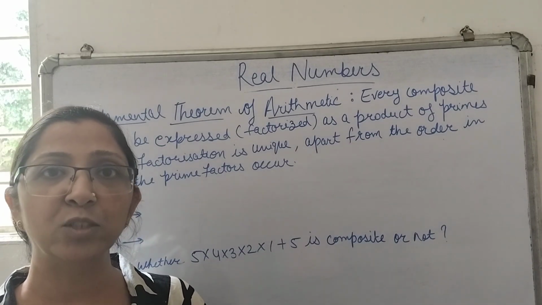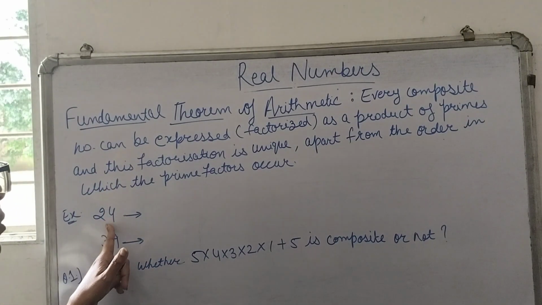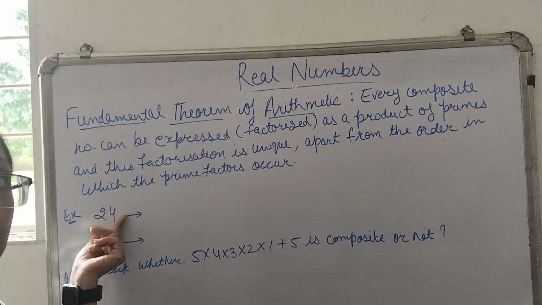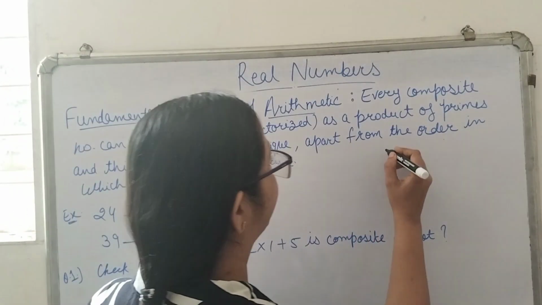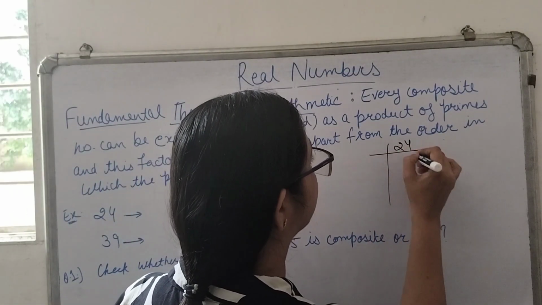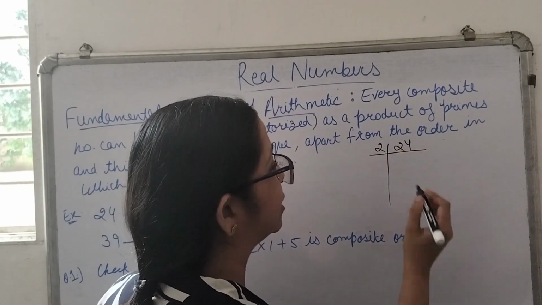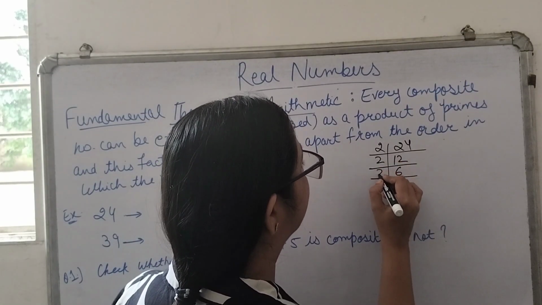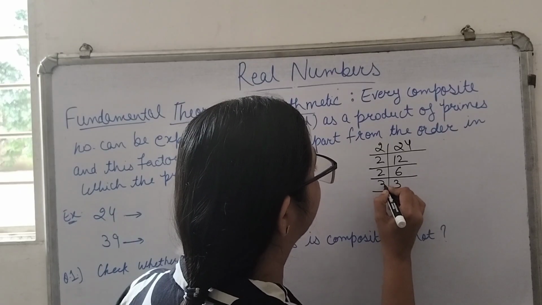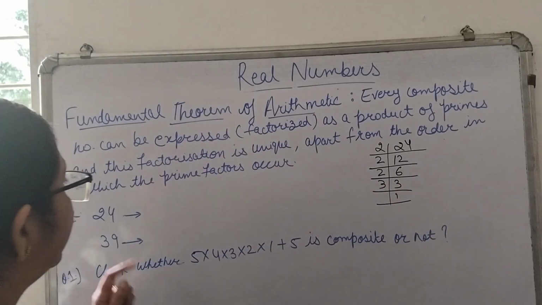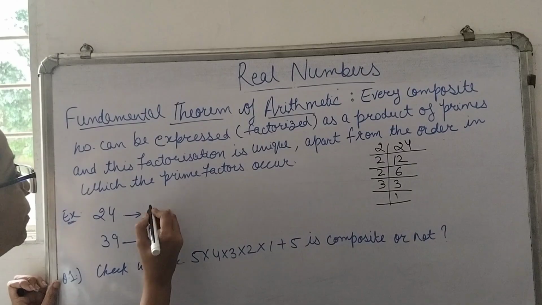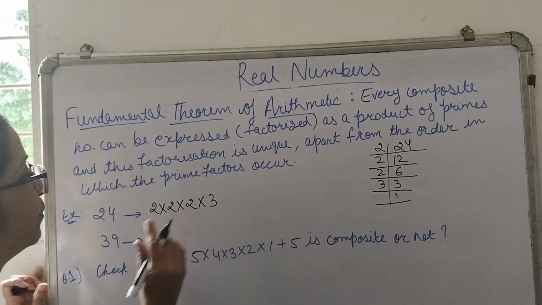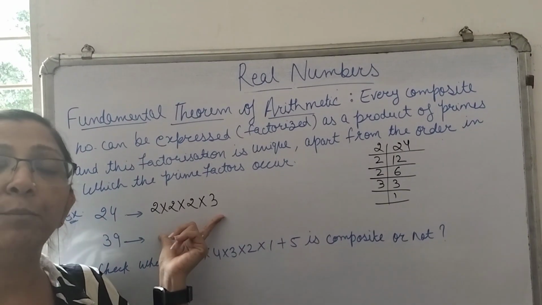Now let's understand this with an example. Suppose we have to represent 24 as the product of prime numbers. We know that 24 is a composite number. If we do the prime factorization of 24 and divide it by 2, we get 12. Then again dividing by 2 we get 6. Again dividing by 2 we get 3. Dividing by 3 we get 1. That means 24 can be written as the product of 2 multiplied by 2 multiplied by 2 multiplied by 3. We know all these numbers are prime numbers.